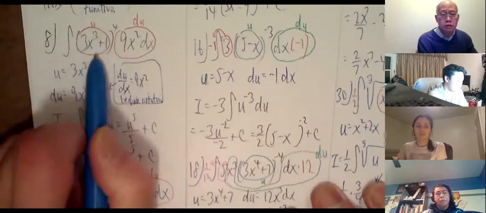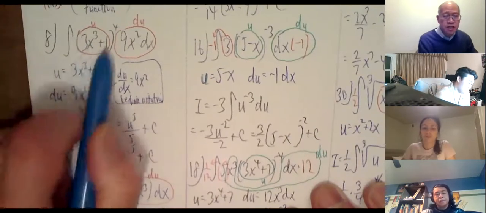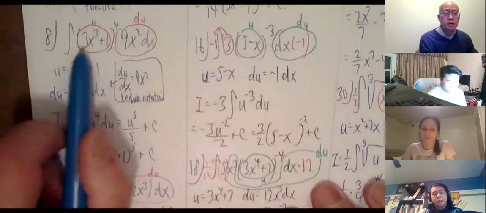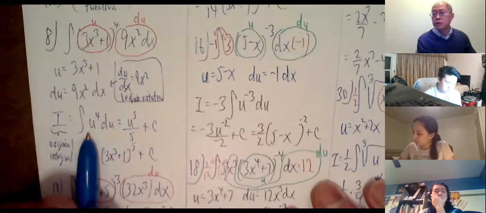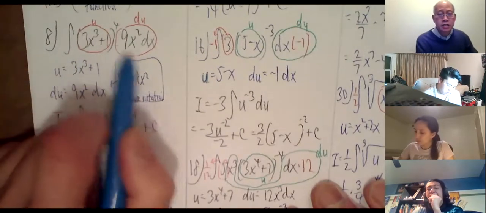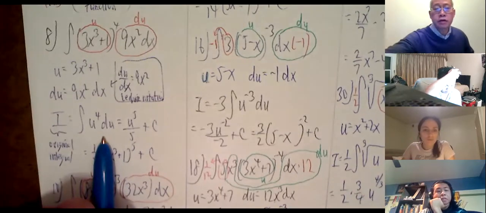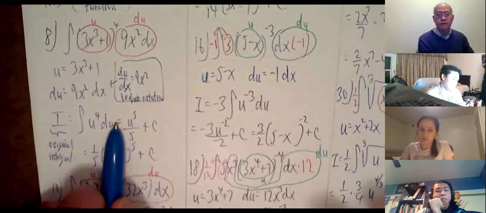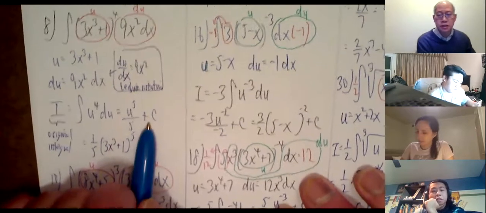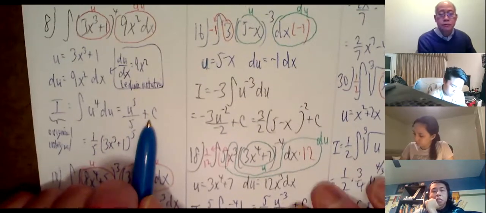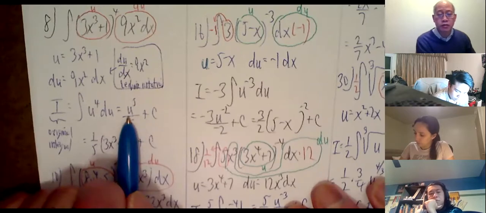So the harder integral became easier. If I change that to u, instead of this mess to the fourth, it's simply u to the fourth. And then all of this stuff becomes du. So now I just integrate u to the fourth. That's easy. u to the fifth over 5 plus c. And then just change u back to what it was.